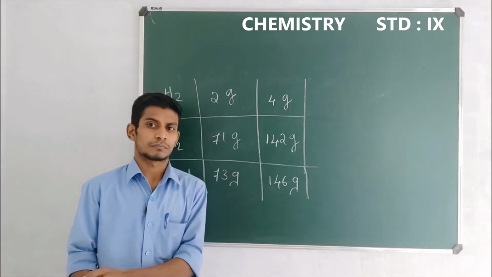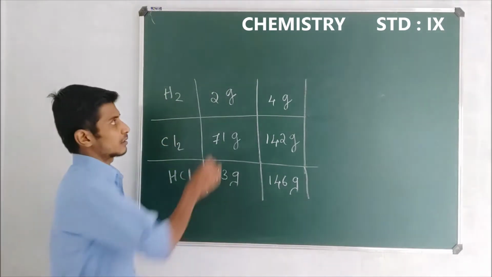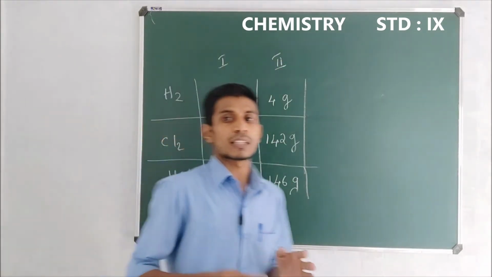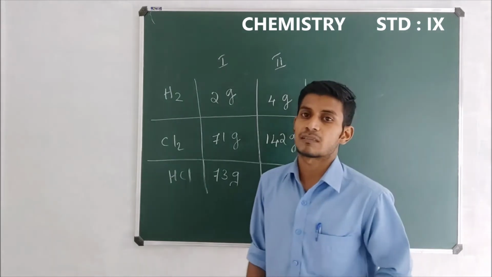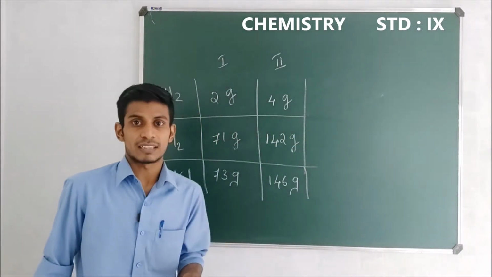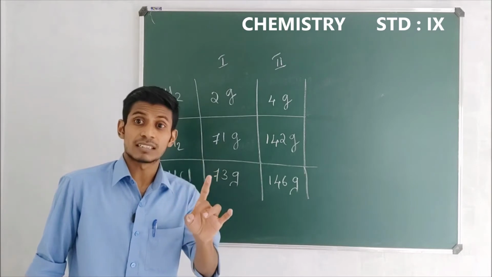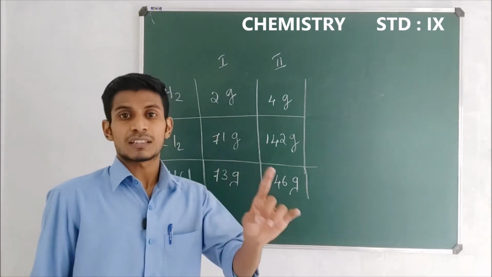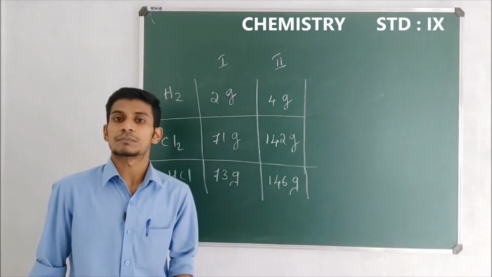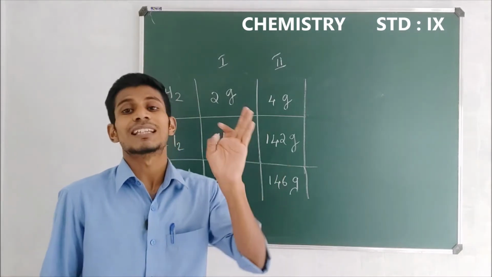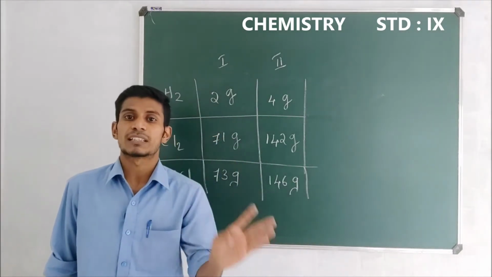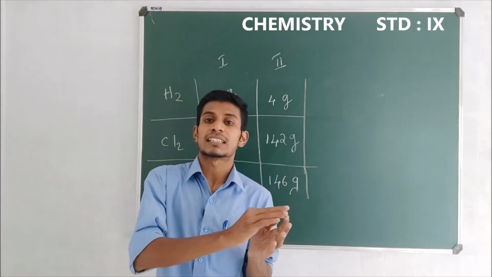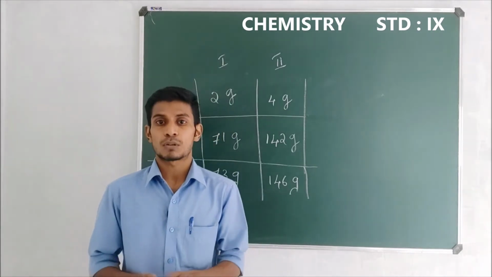So dears, consider these 2 experiments, experiment number 1 and experiment number 2. Now you have to write in your notebook, in the first experiment, what are the reactants and the product, and also the mass of the reactants and the mass of the product formed. Likewise, in the second experiment too, you have to write the reactants and the products and also the mass of the reactants and the mass of the products formed.